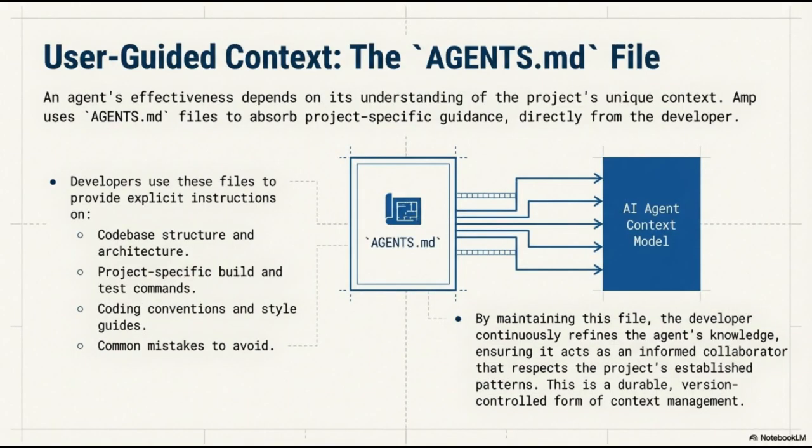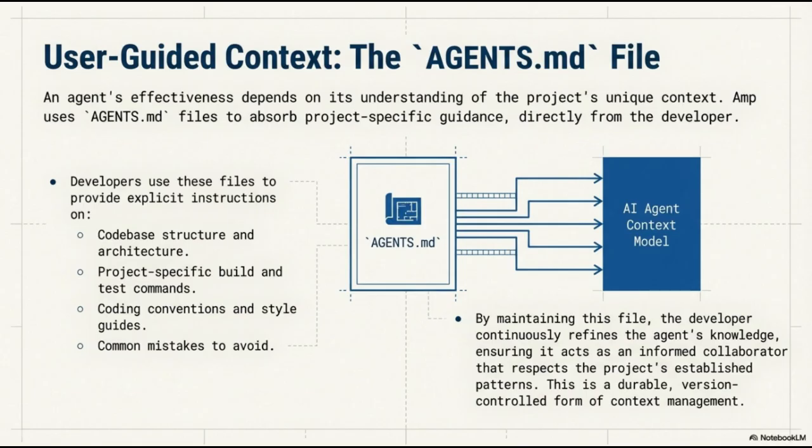User-guided context is essential for any AI agent's effectiveness, as its performance depends heavily on its understanding of a project's unique context. In our workflow, AMP utilizes agents.md files to absorb project-specific guidance directly from the developer. Developers use these files to provide explicit instructions on several key areas. This includes the code-base structure and architecture, project-specific build and test commands, coding conventions and style guides, and common mistakes to avoid.